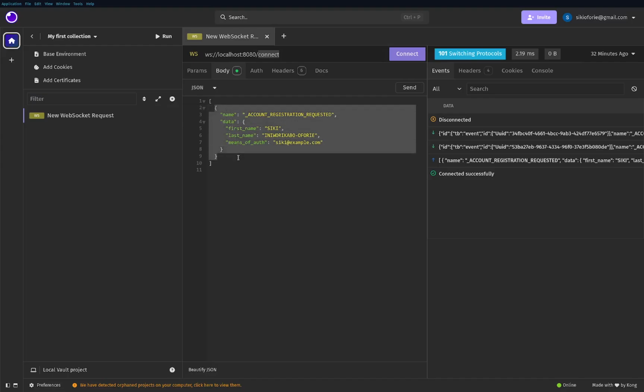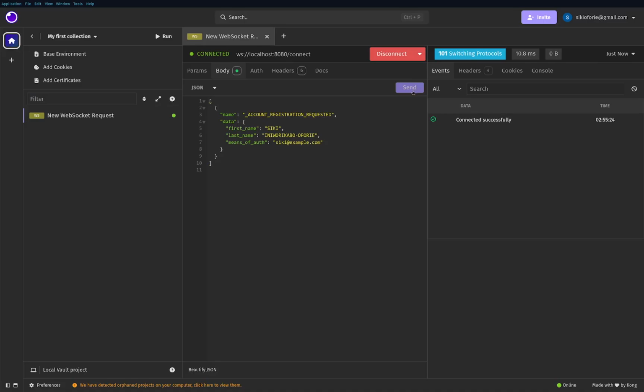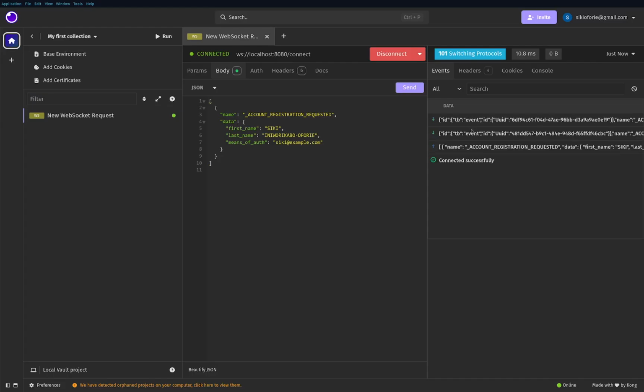It's going to be a list of unpublished events, where we have the name of what we want to publish, as well as the data or the payload it carries. If I connect and send this, I'm to get two events. So I published an account registration requested.